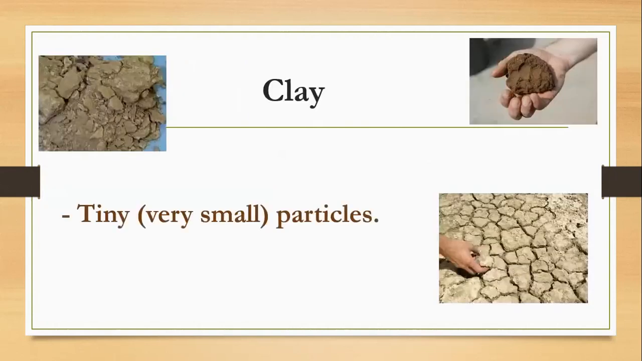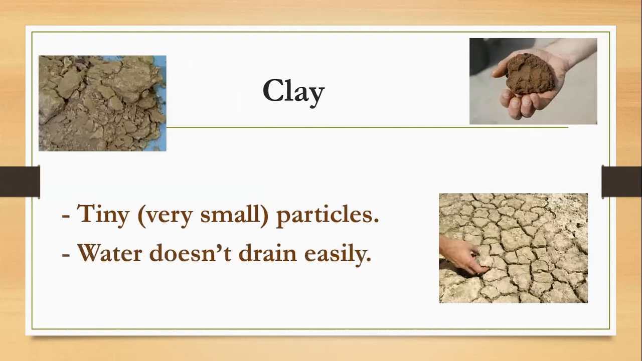The first soil type is the clay. What is the clay soil? It has tiny or very small particles, and the water doesn't drain easily. If you put water on it, you will not find the water going down through it smoothly and very quickly. No, the water doesn't drain, doesn't go down easily.